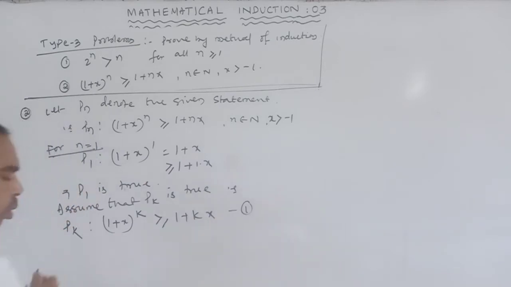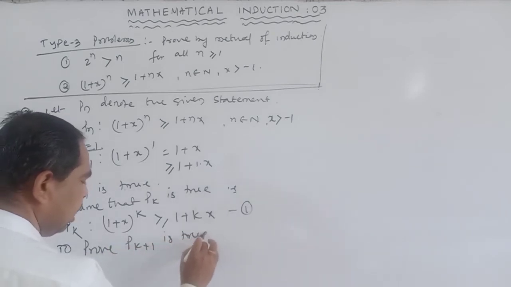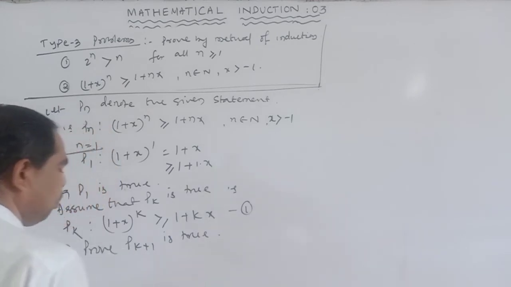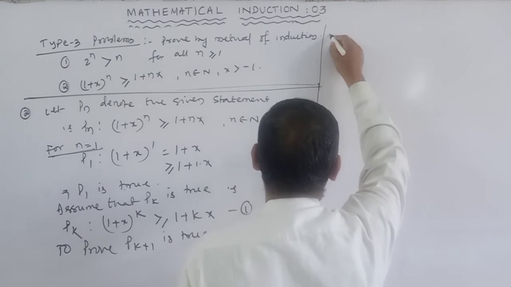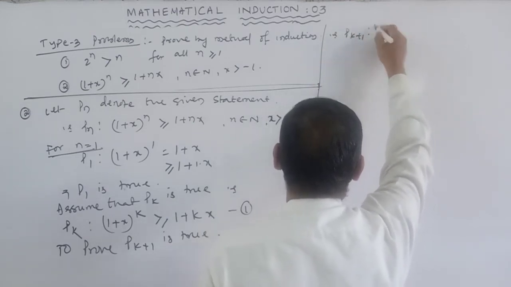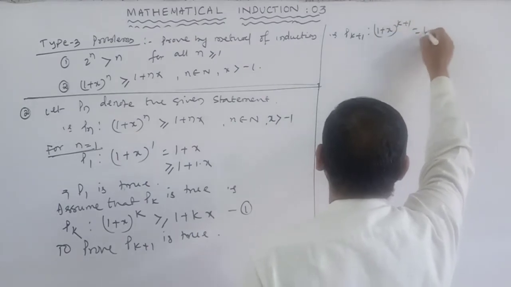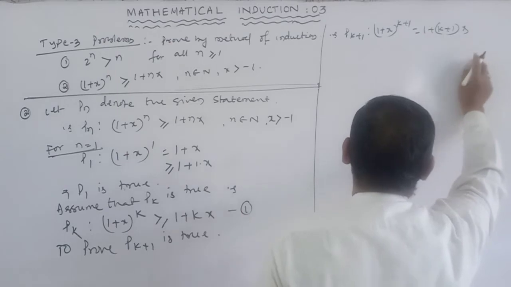To prove Pk plus 1 is true, that is, Pk plus 1 such that (1 plus x) to the power k plus 1 is greater than or equal to 1 plus (k plus 1) into x.